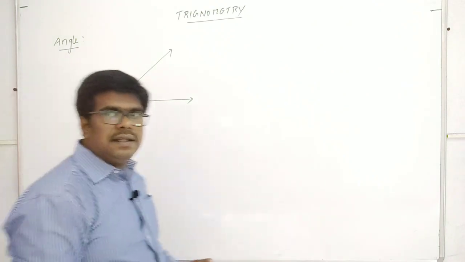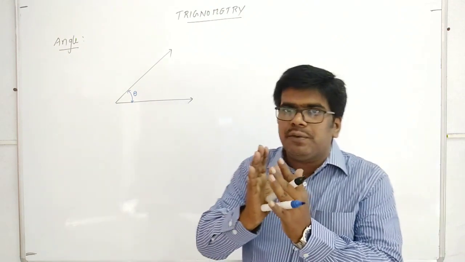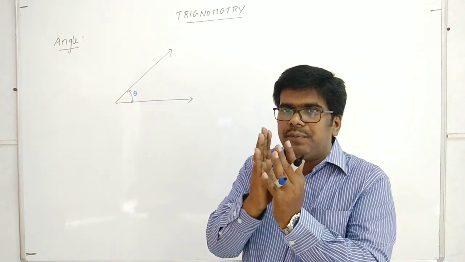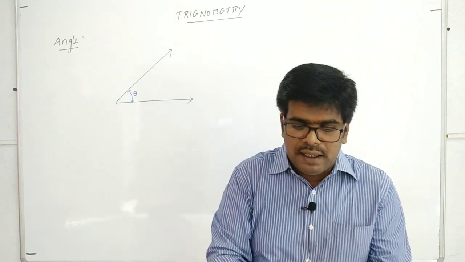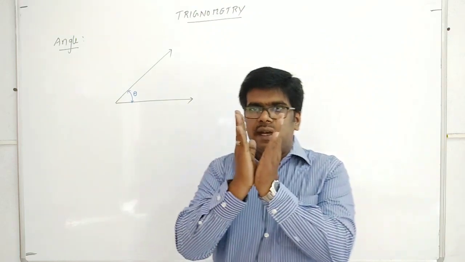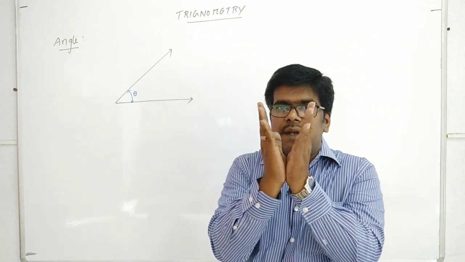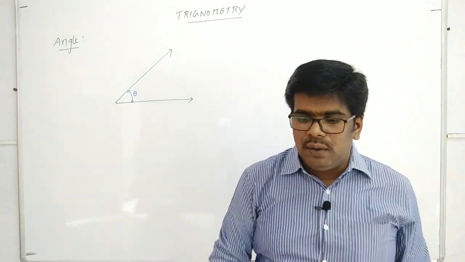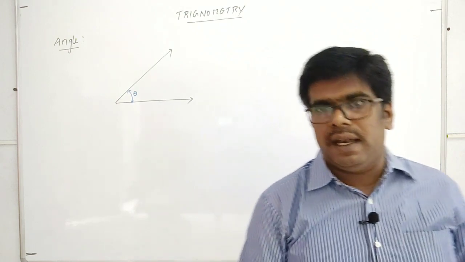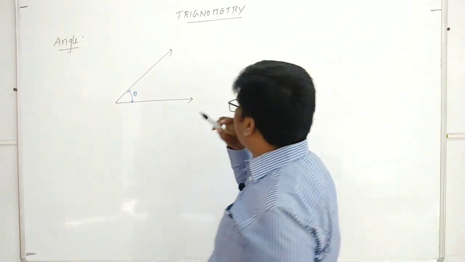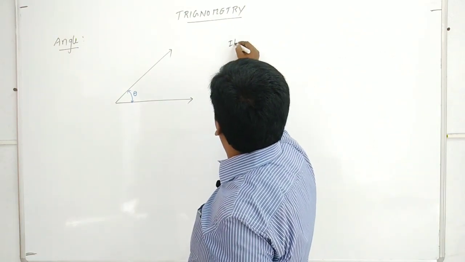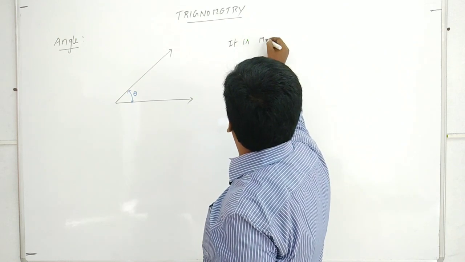It is a measure of spread. If the lines are like this, it makes a smaller angle; if they are spread like this, it is more. It indicates the measure of spread between the two intersecting lines. So an angle is a measure of spread.